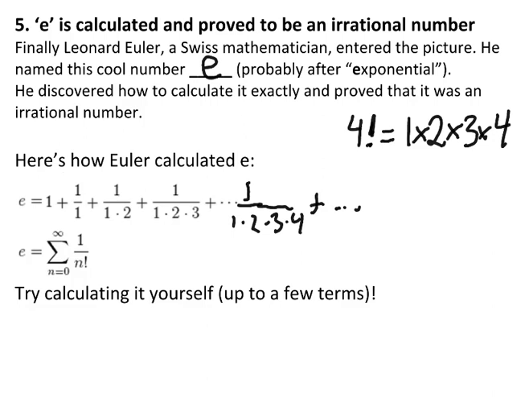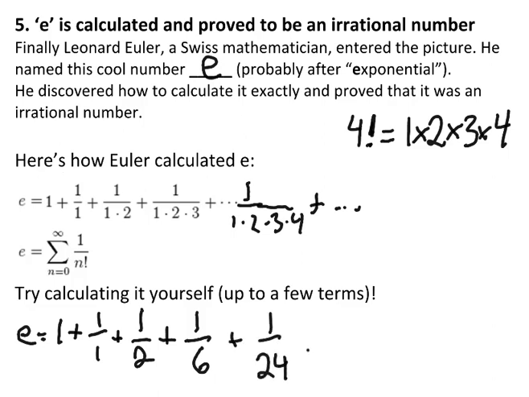Obviously, we won't go all the way to infinity, but let's try a few terms here. So the first one is easy, right? It's 1, and then plus 1 over 1. That's easy too. Plus 1 over 1 times 2, so that's plus a half. Plus 1 over 1 times 2 times 3, that's 1 over 6. And then plus 1 over 1 times 2 times 3 times 4, so it's going to be 1 over 24. Let's do another one. 1 times 2 times 3 times 4 times 5, that would be 120. We'll stop there. Let's see what you get.